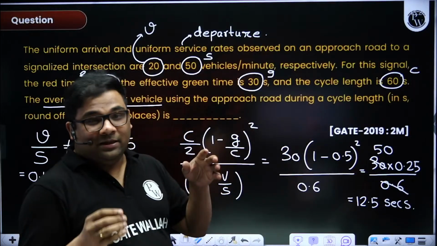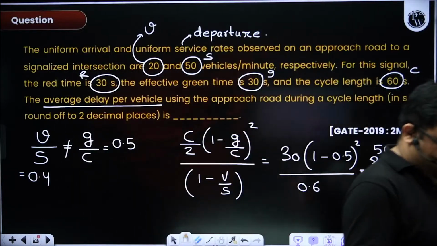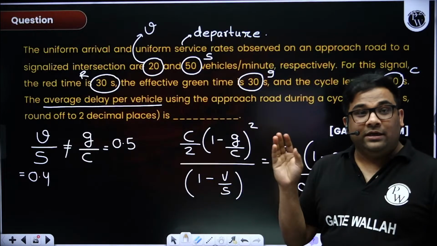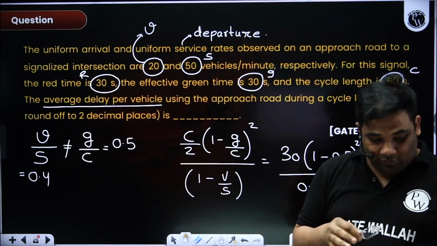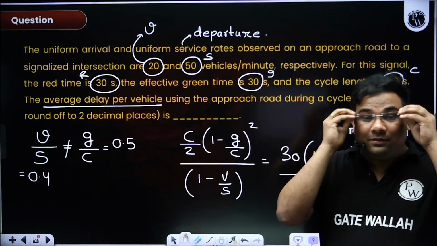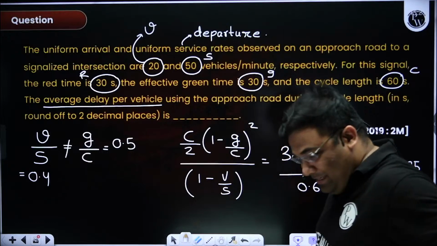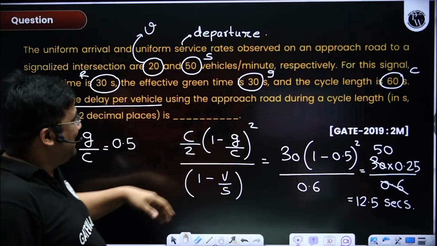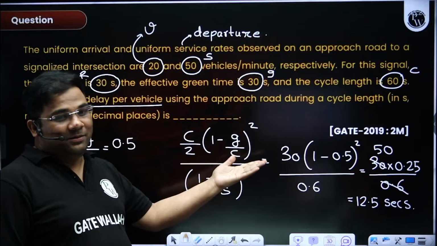So sometimes what happens, some people cannot understand in one go. So sometimes it is not visible also. So if you are facing any difficulty in reading the question, then you can change the spectacles also. I'll change the spectacle. Okay, I will demonstrate how to change the spectacle. You can use better power spectacles. Okay. You can change the spectacle. Yes. You can change the spectacle like this. Yes. And by changing the spectacle, now it will be visible. Okay. So it is 30 by 60 and you can solve the question. Rest you can change the spectacle and it will be visible better.